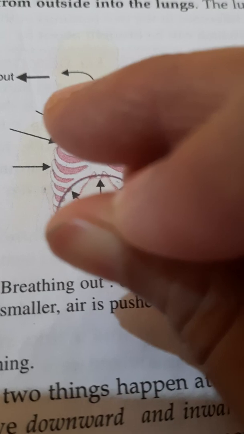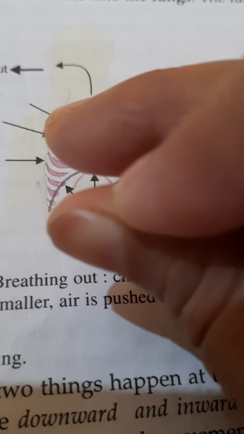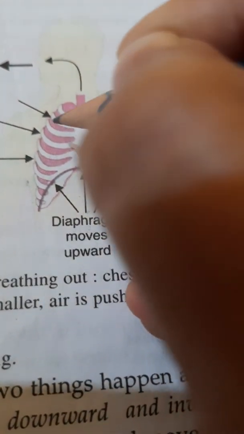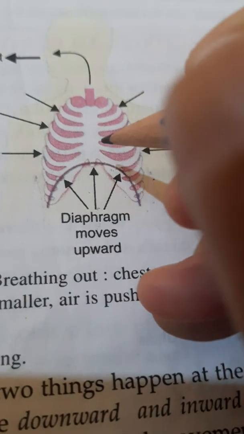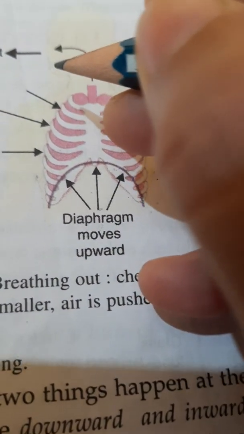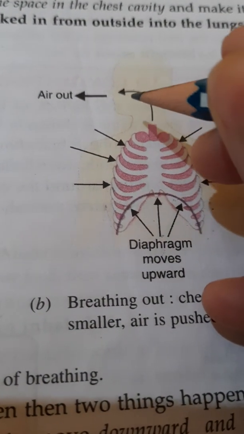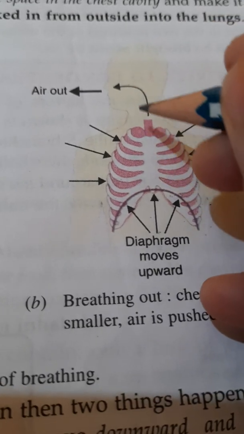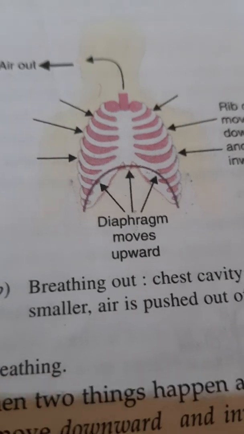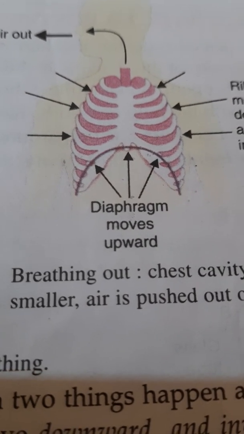Due to this, the air pressure inside the lungs increases and the air inside the lungs is pushed out. The carbon dioxide-rich air is removed through the nostrils. This process is called exhalation.